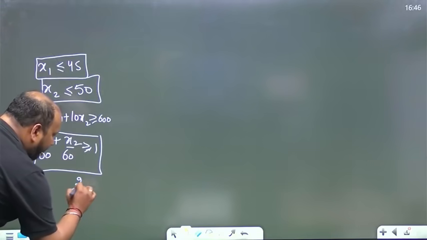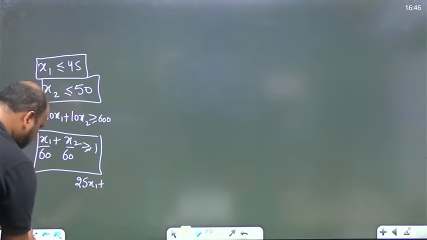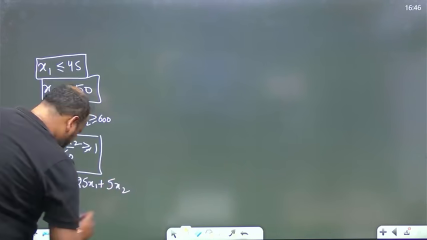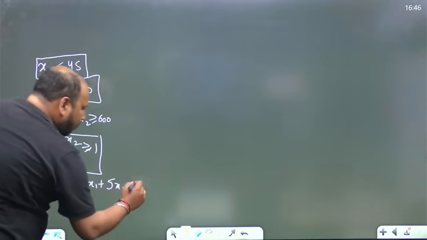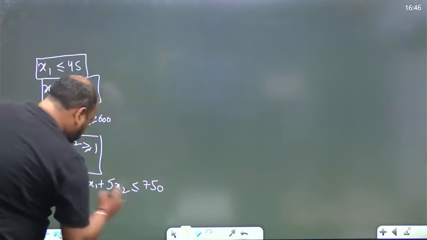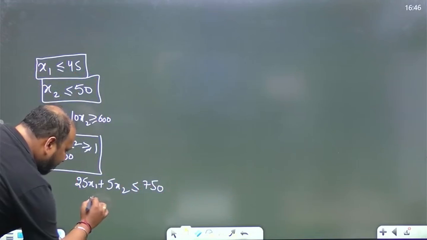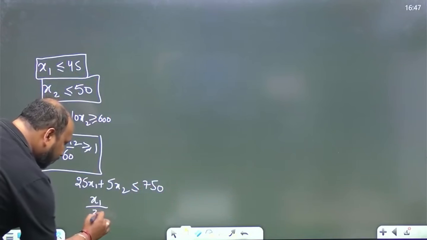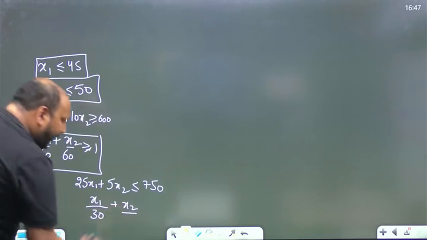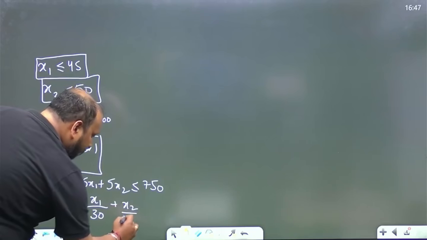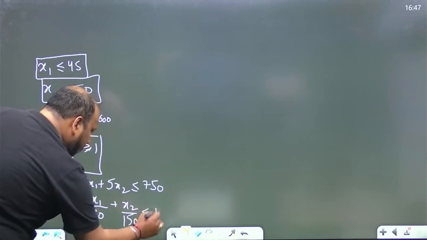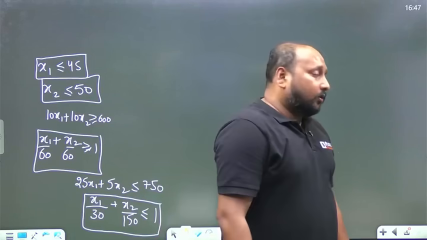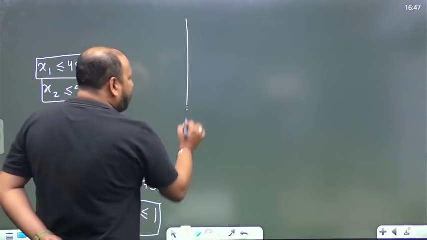So I can write 25x1 plus 5x2 is less than or equal to 750. Okay, so let us try to divide it. We'll be getting x1 divided by 30 plus x2 divided by 150. So we have four constraints, and now let's try to plot all these on a graph.